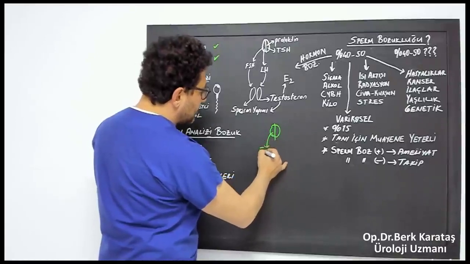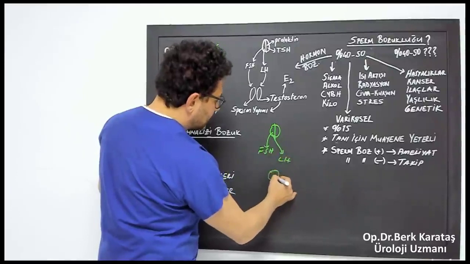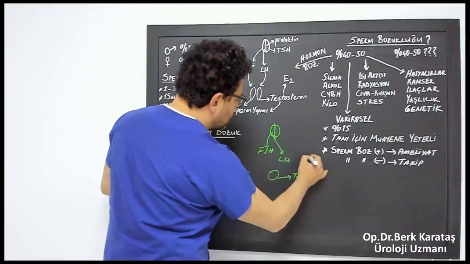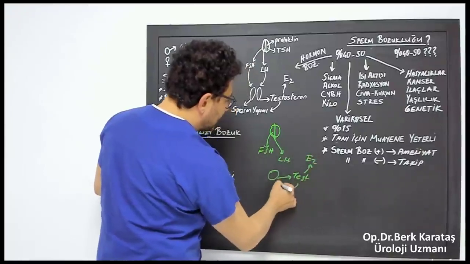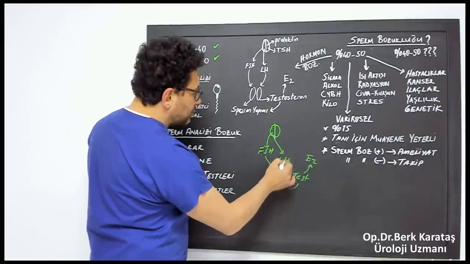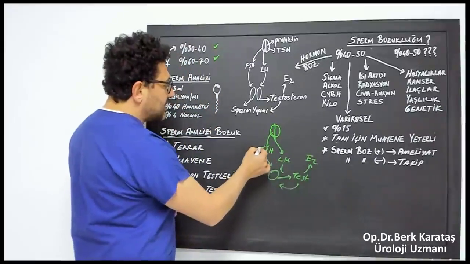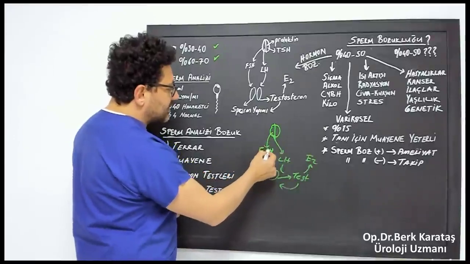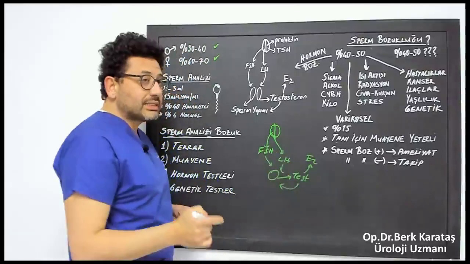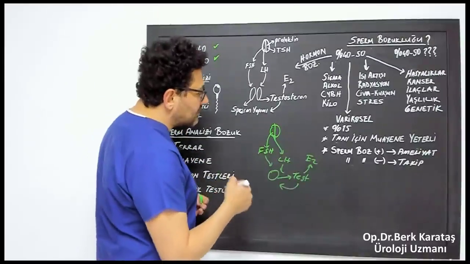Now look at FSH from the front of the pituitary, LH, let's draw this again. Testosterone is secreted from here. Now testosterone was turning into estrogen and coming back again. If this system works normally, that is, if a person's FSH, LH, etc., which works from the pituitary gland over there, are normal, if testosterone is normal, taking testosterone from the outside at a low level of testosterone is one of the biggest evils a man can do.